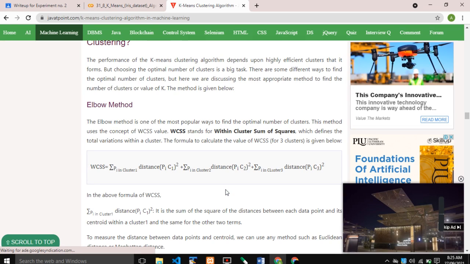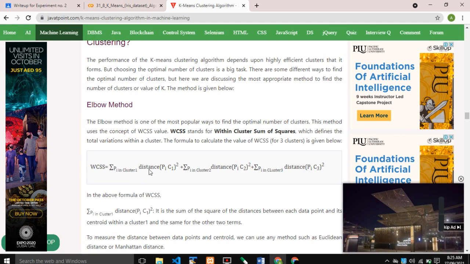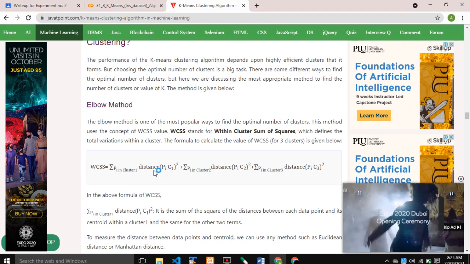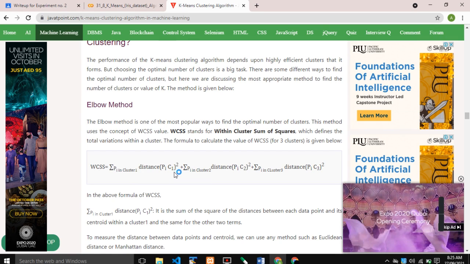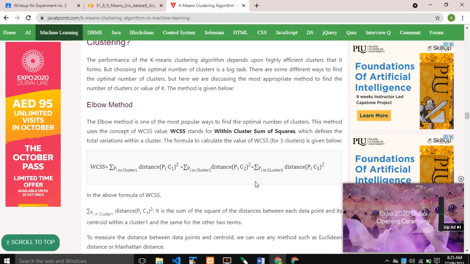The formula to calculate the value of WCSS for 3 clusters is given below: WCSS equals the summation of Pi in cluster 1 of distance(Pi, C1) squared, plus the summation of Pi in cluster 2 of distance(Pi, C2) squared, plus the summation of Pi in cluster 3 of distance(Pi, C3) squared.